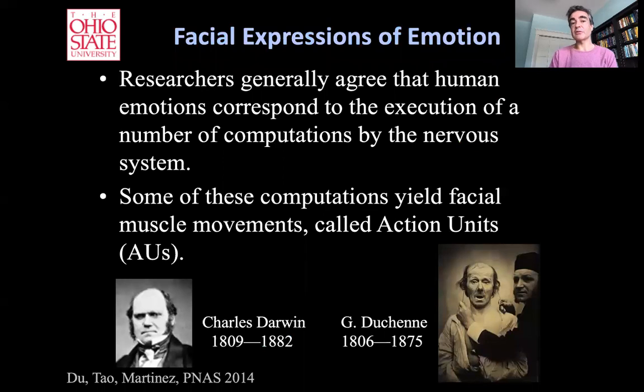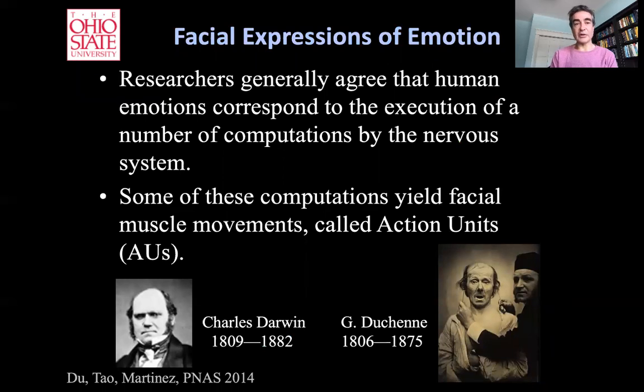Specifically for emotions, researchers in general agree that human emotions correspond to the execution of a number of computations that are executed by the central nervous system. So when there is an external stimuli, we respond to that, or rather the central nervous system responds to that. And there are certain outputs that we can observe. Some of these computations or outputs sometimes correspond to facial muscle articulations on the face. And these are called action units.